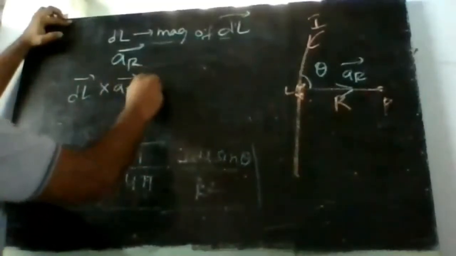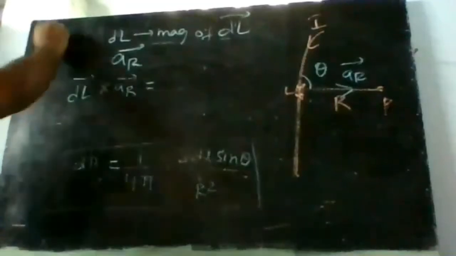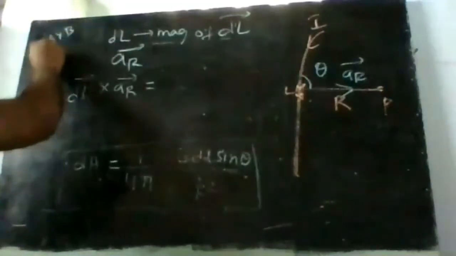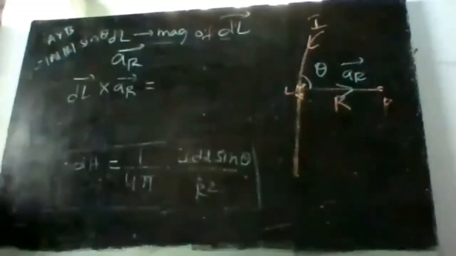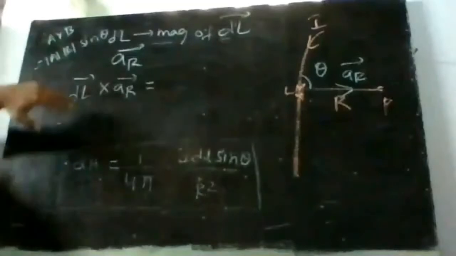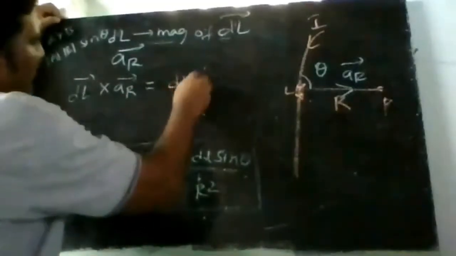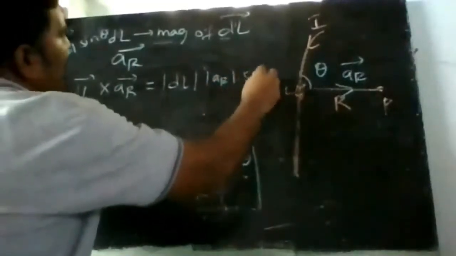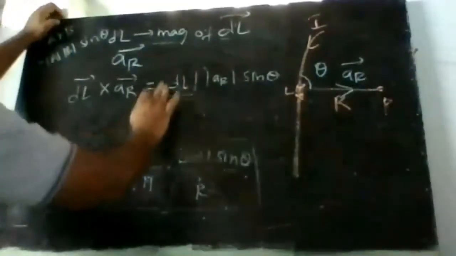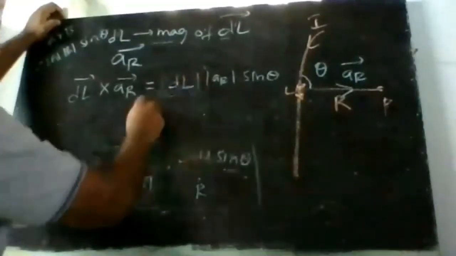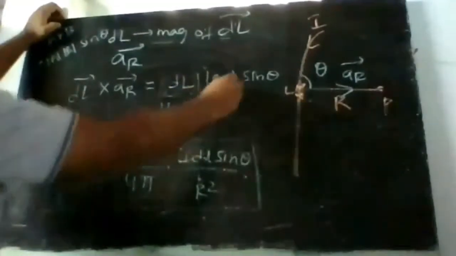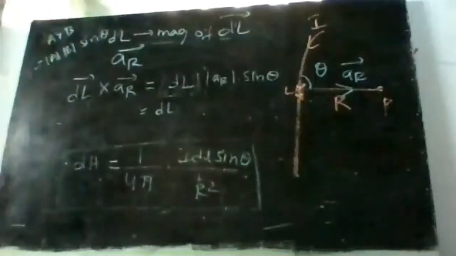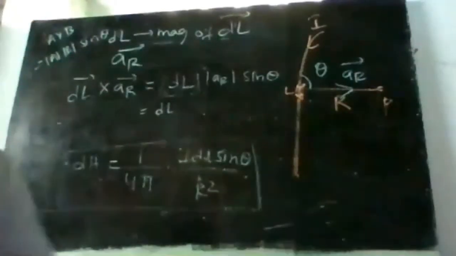Then dl bar cross ar bar will be nothing but, for the cross product, a cross b is equal to modulus of a, modulus of b, into sin theta, correct? So dl bar cross ar bar is equal to modulus of dl into modulus of ar bar into sin theta. Modulus of dl is nothing but the length, so let us write it as dl itself, and for the unit vector ar bar the magnitude will be 1, correct?